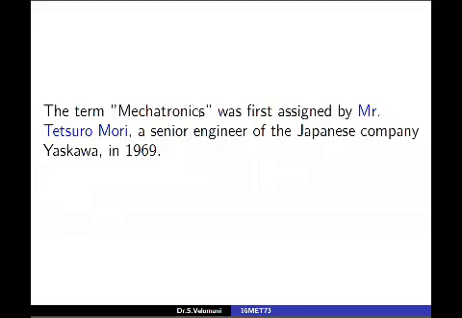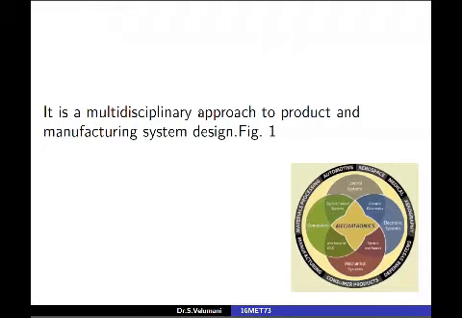The term mechatronics was first coined by Dr. Tetsuro Mori, a senior engineer of the Japanese company Yaskawa, in 1969. If you see the picture, there are 4 circles. Each circle denotes a different domain: electronics domain, mechanical systems domain, computer domain, control systems domain. The intersection of these circles is denoted as mechatronics. It means that it is a multidisciplinary approach to product and manufacturing system.